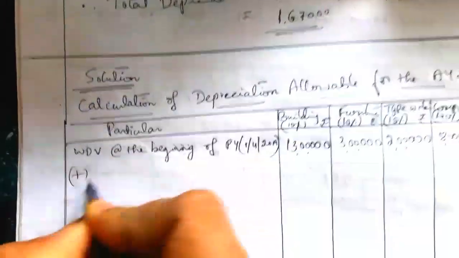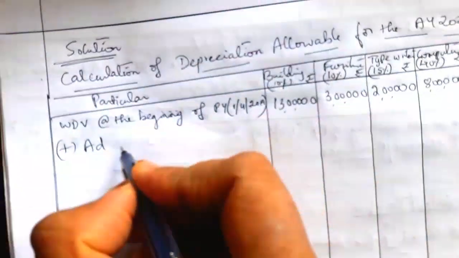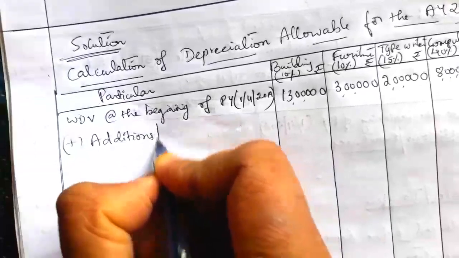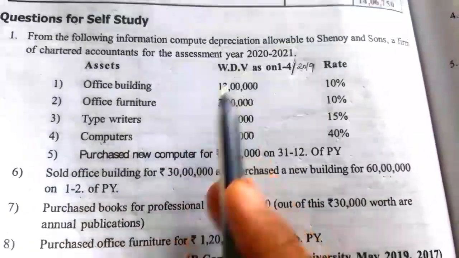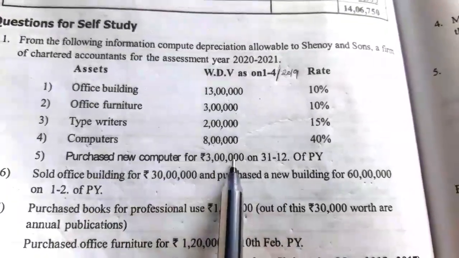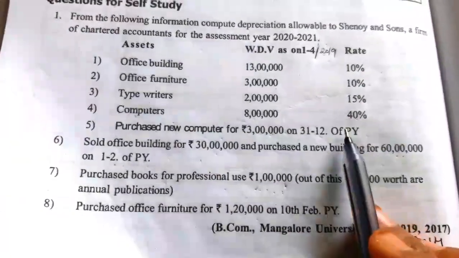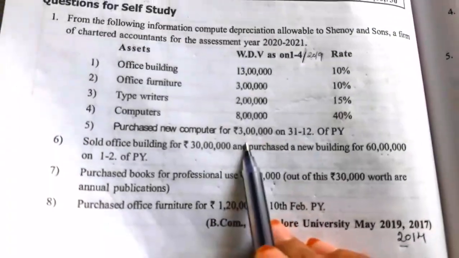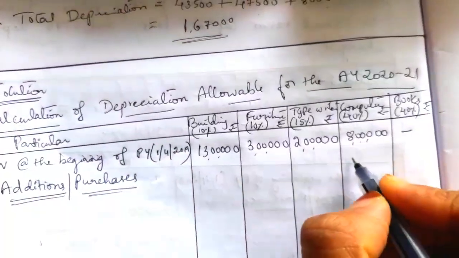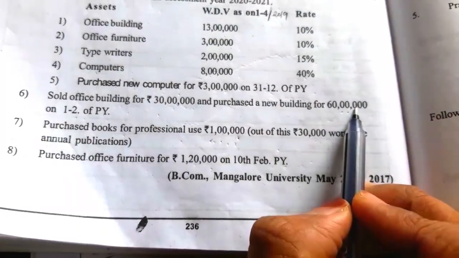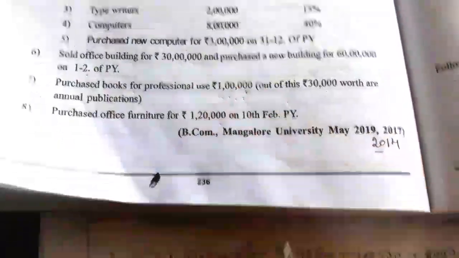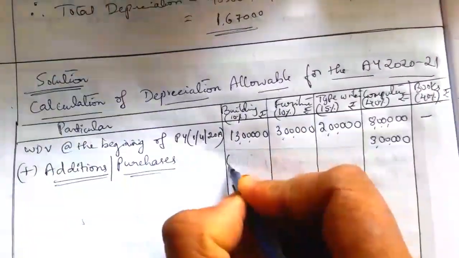Next we have to add additions or purchases. Write one by one. See here, after written down value, first one is purchased new computer 3 lakh on 31st December of the previous year. So in the computer column there is a purchase of rupees 3 lakh. Then second one, sold office building for 30 lakh and purchased new building for rupees 60 lakh on 1st Feb of the previous year. So building purchased for rupees 60 lakh.